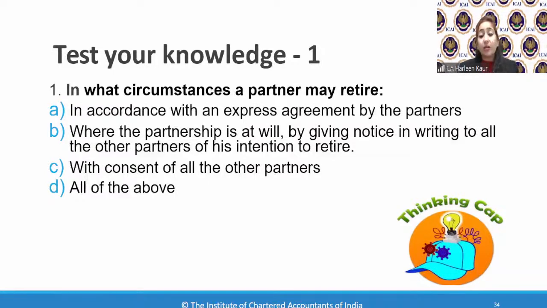I want to take up the question paper also, section 29, 36, 37. I have certain question papers also. If we won't be able to take right now, we'll try to take up in the next class. Don't worry. So in what circumstances a partner may retire?